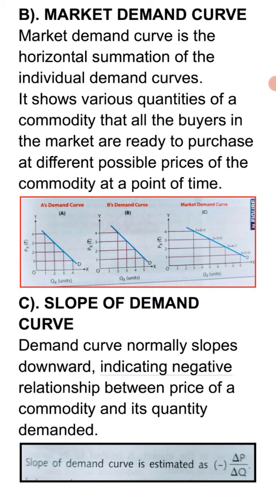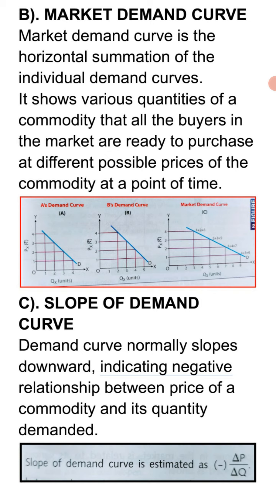And the second one is the market demand curve. The market demand curve is the horizontal summation, that means the sum total, of individual demand curves, or we can simply say a market demand curve is the diagrammatic or graphic presentation of the market demand schedule.